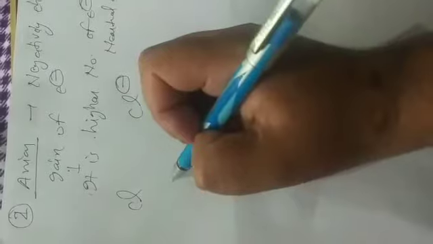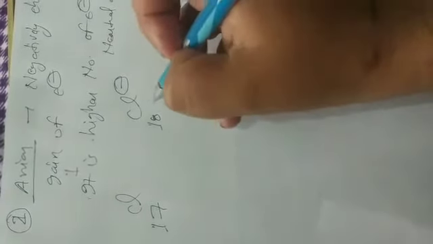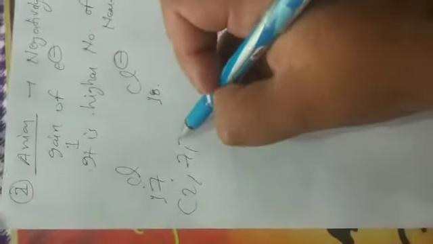Suppose Cl and Cl negative ion. Cl has only 17 electrons. Cl negative has 18 electrons, so it has more electrons than the neutral Cl 17 atom. In this, 2, 8, 7 becomes 2, 8, 8, which is a stable species.